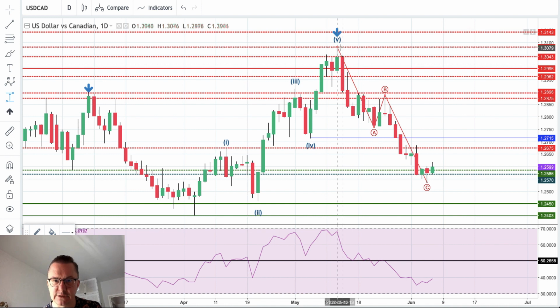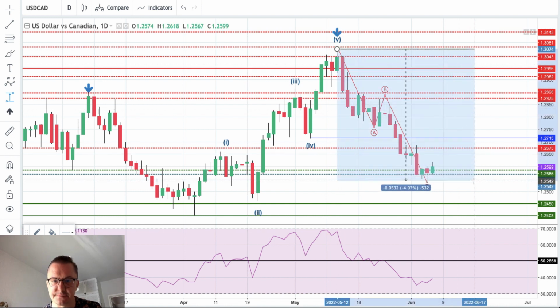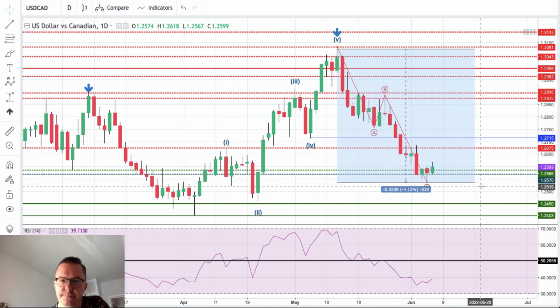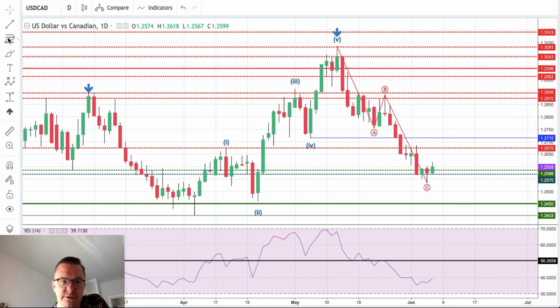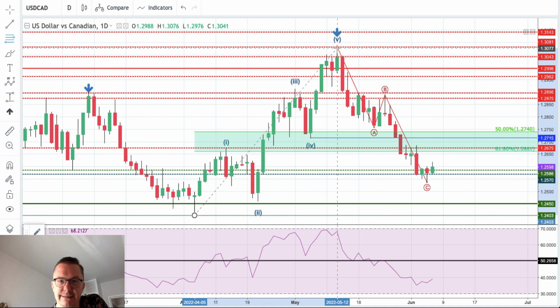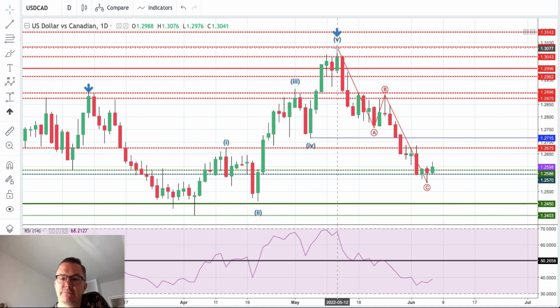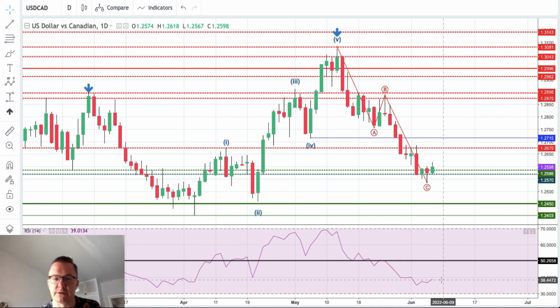Let's take a look exactly how deep this retracement is. This is 4.12% right now. It's plenty in terms of the percentage. In terms of the Fibonacci, of course, it will be even more, because if we start here, then it's past 61%. So as I said, 78 is a minimum, and it is about time for this market to stop going down. Okay, the momentum is very, very low. The momentum is around the level of 38 points, so it's a low momentum.